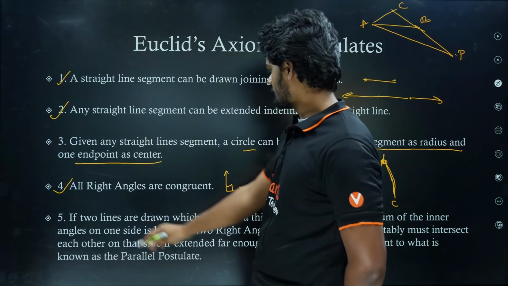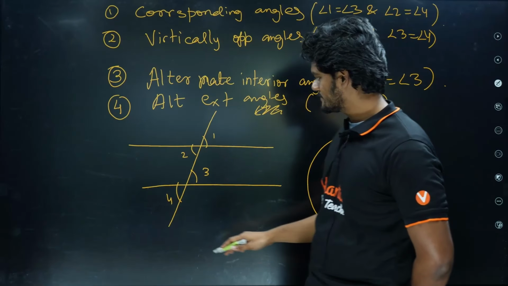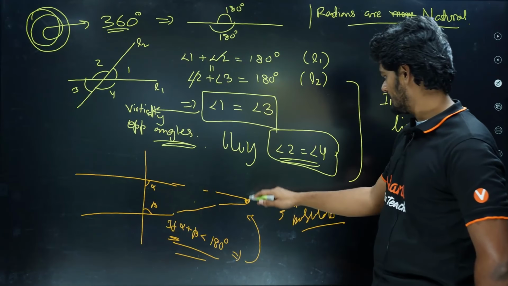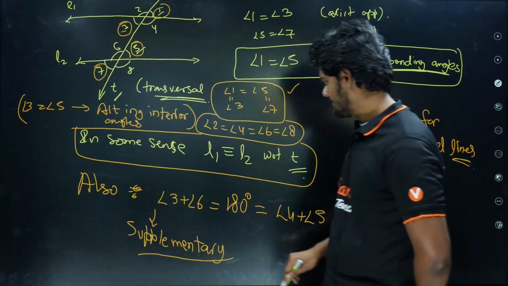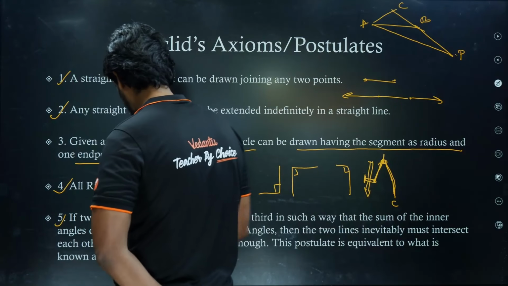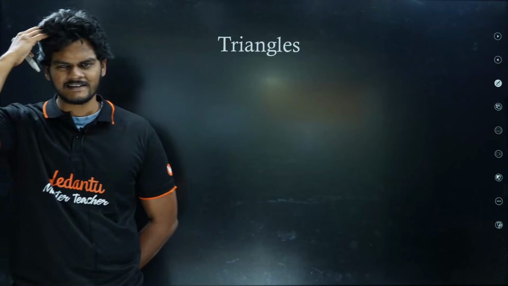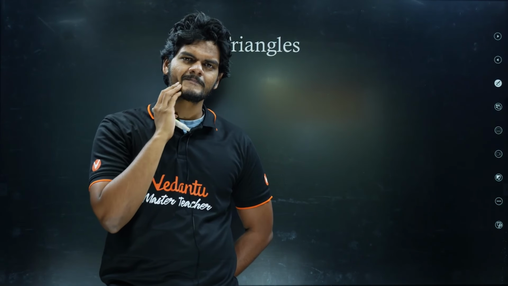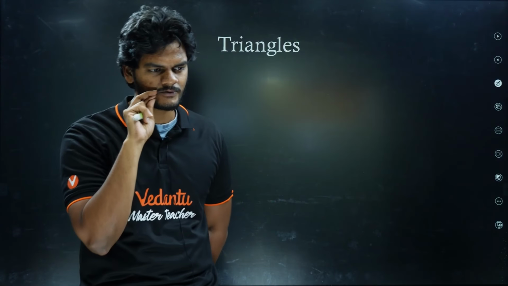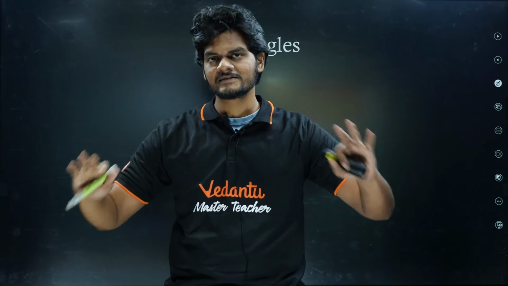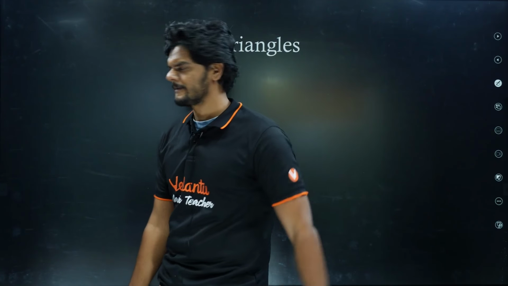Don't worry. If two lines are drawn, this is what we talked about. This is the fifth postulate, right? I hope this is clear. This is called the parallel postulate. Now let's talk about triangles a little bit, very briefly. We will not cover a lot in this video. Tomorrow, or in the next video, I'll do it extensively: construction of triangles and everything.